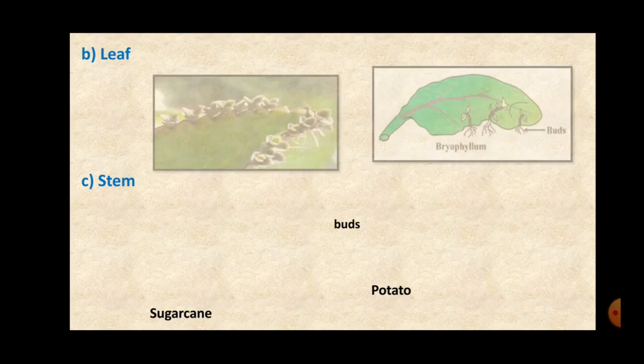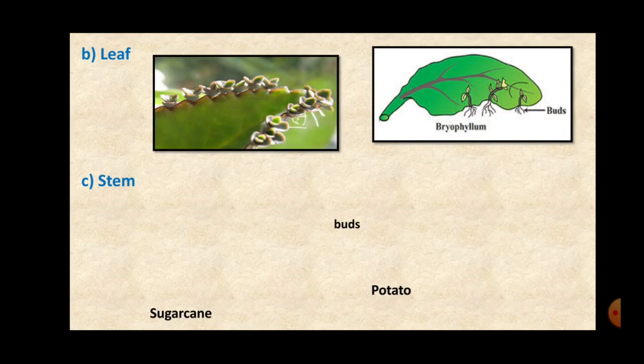Next is leaf. Now leaf vegetative propagation means the new plant is formed from the leaf. Students, the example of this is bryophyllum, and I think in Marathi it is called pard footy. Pard, I think, is for leaf, and footy means it gives rise to new plants.